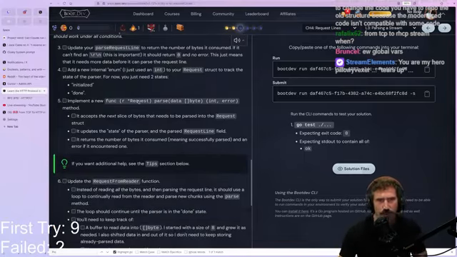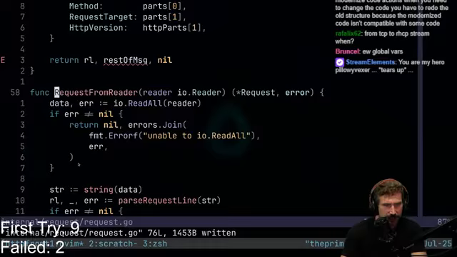Implement a new function, request parse data int error. It accepts the next slice of bytes that needs to be parsed into the request struct. It updates the state of the parser and it parse line field. Yes, it returns the number of bytes it consumed, meaning successfully parsed, and an error if it encountered one. Okay, cool. So let's start here. Okay, so this should be pretty easy.